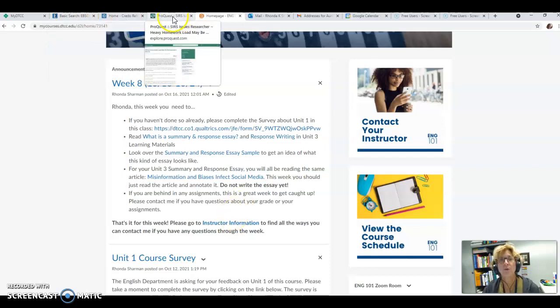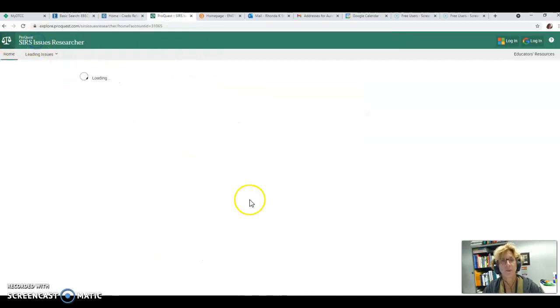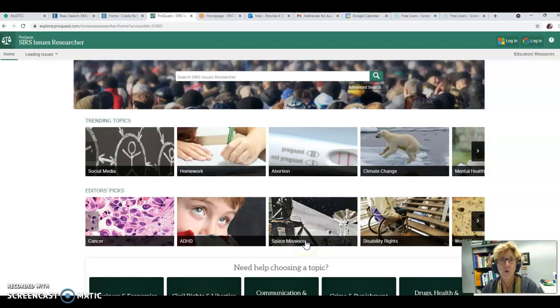So let's start with SIRS. Some of you, just by chance, may have already found an article about social media in SIRS or in one of the library databases. If you think that article is relevant to what you're doing with the article that I assigned, you may use that article. So you don't have to find an additional one if your topic happened to be social media. But if it's not, then you will definitely have to find a different article.